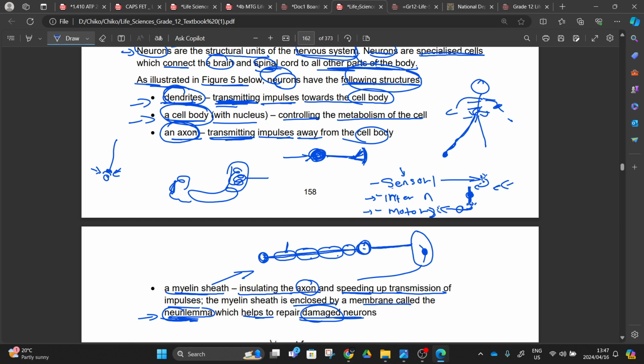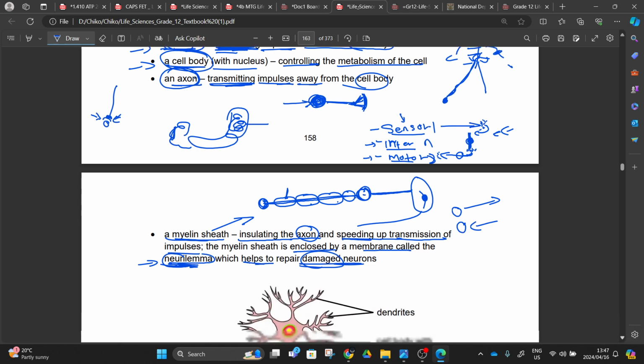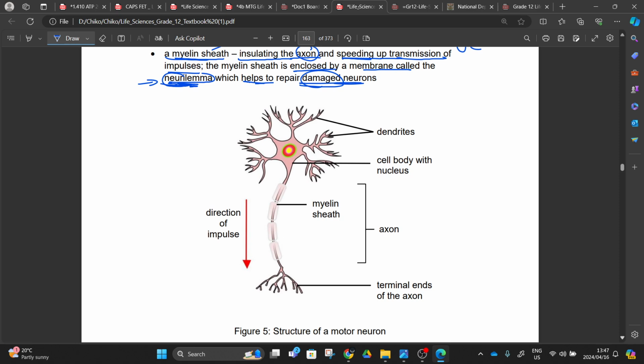So let's go and study the structure of neurons. We have 3 neurons: sensory neurons, interneurons, and motor neurons, right? You know that our sensory neurons will have the receptor taking the impulse that side, and our motor neuron will be connected to the effector, bringing the impulse this side. So let's go and look at those structures. This is the structure of a motor neuron. This will be our last neuron in this arc of ours.